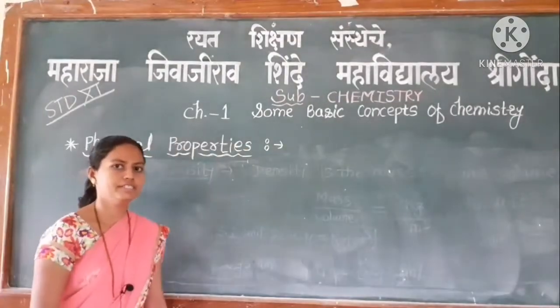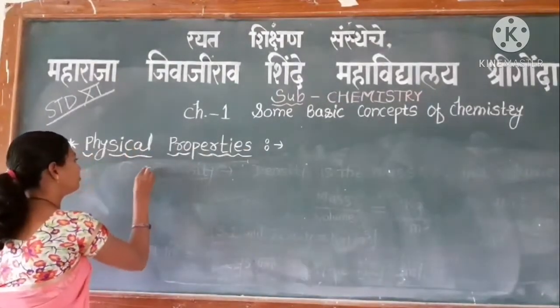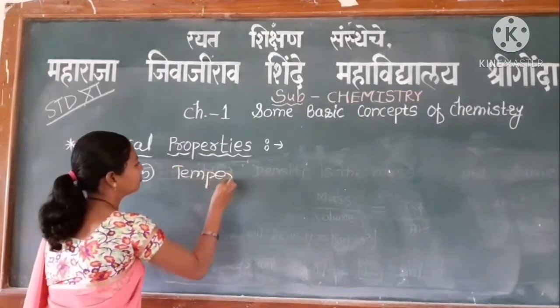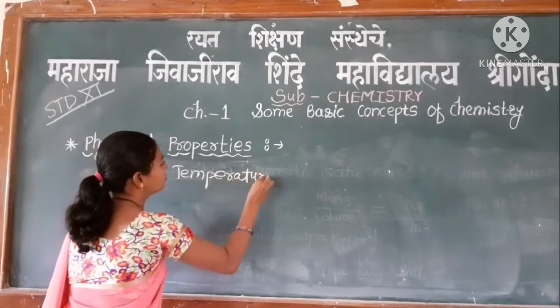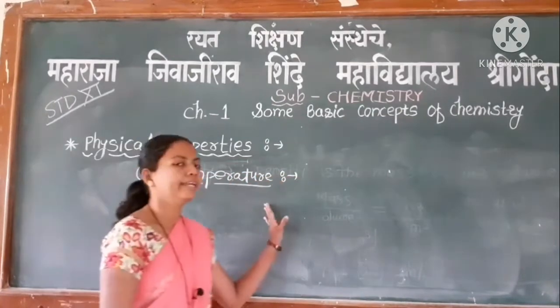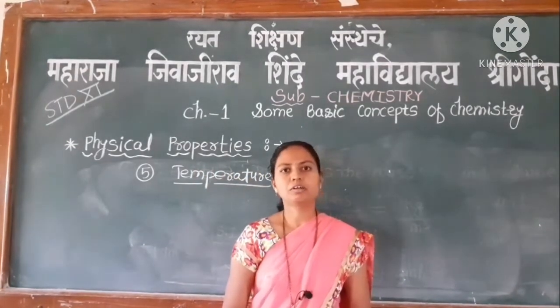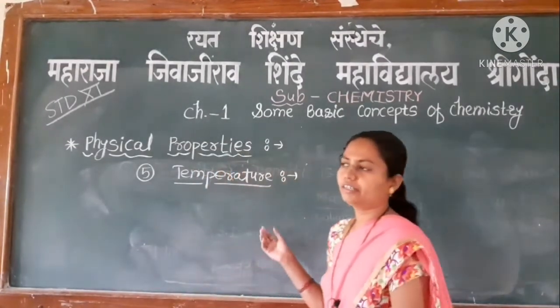Next property is temperature. Temperature is the measure of hotness or coldness of an object.